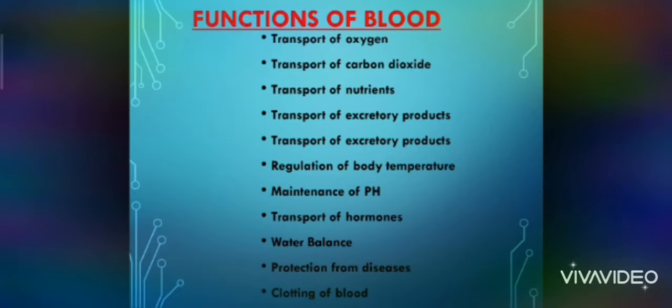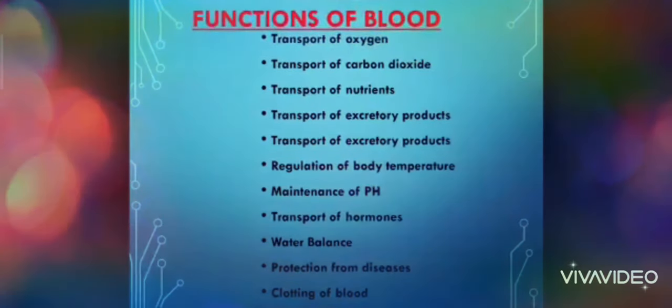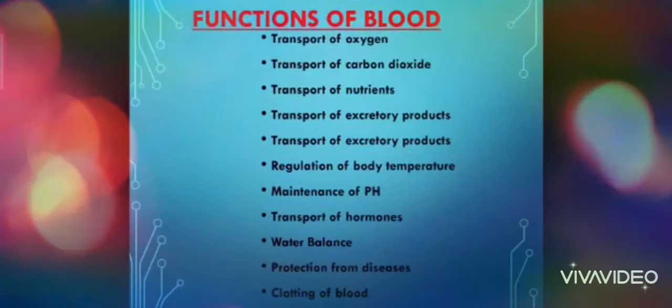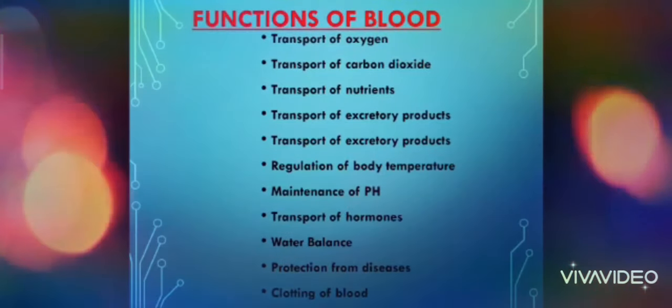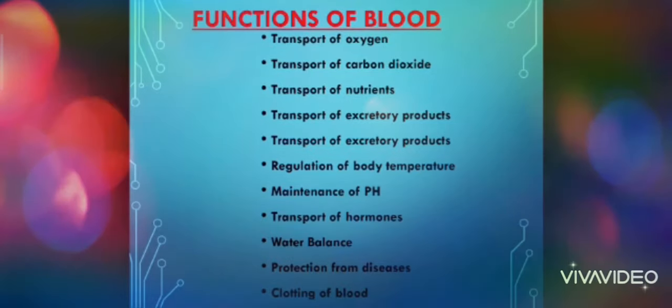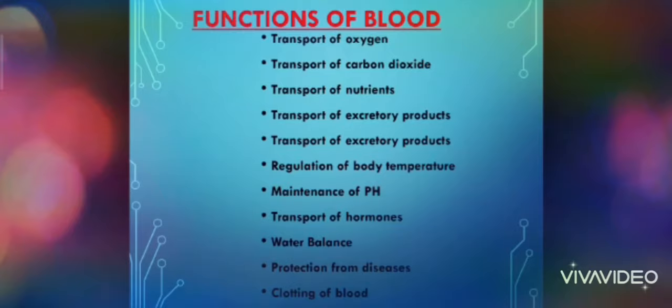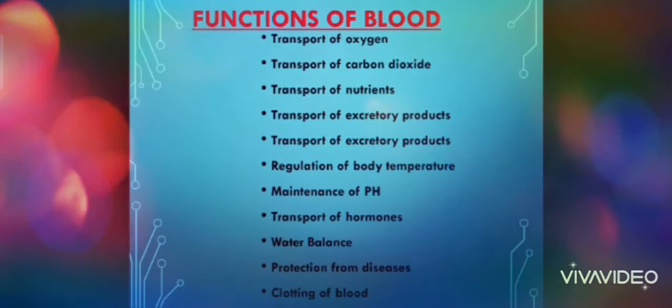Nutrients such as proteins, fats, carbohydrates, etc., which are absorbed by the process of nutrition, are first sent to the liver and then to the whole body. Excretory products such as urea, uric acid, and ammonia are transported to the kidney, from where they are eliminated. Blood flows in all parts of the body. It carries the heat produced in one part of the body to others. Plasma acts as a buffer system for the body, thus maintaining the pH of the body. Blood keeps the water balance constant in the body.